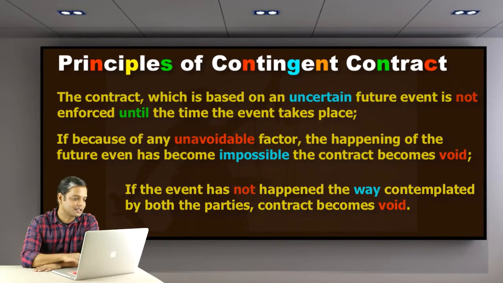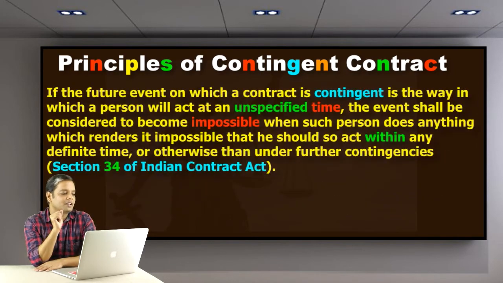Now the next principle is, if the future event on which a contract is contingent is the way in which a person will act at an unspecified time, the event shall be considered to become impossible when such person does anything which renders it impossible that he should so act within the definite time, or otherwise, then under further contingencies as defined under Section 34.